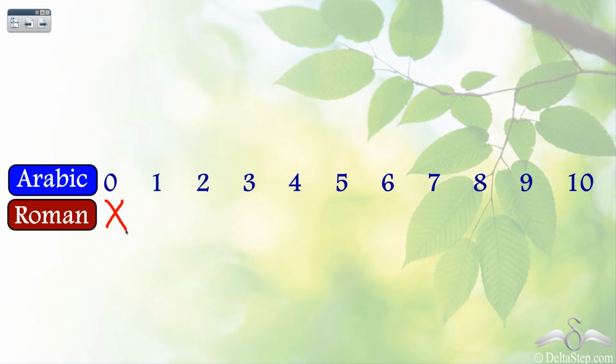What about 1? Well, they wrote one I and that was 1. What about 2? They wrote 2 I's and this is how they represented 2. What about 3? 3 I's. What about 4? Well, according to the natural order, you may say that 4 we can write as 4 I's.